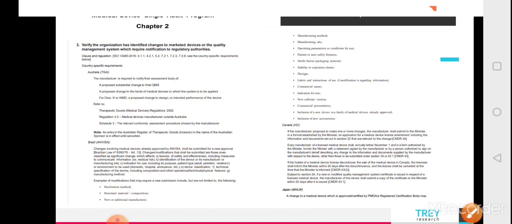So in this chapter almost every country has its own additional requirement. This is a very simple way. Every chapter has its own tasks, and for every task they have explained whether there is any additional requirement or not. If there is any country-wise additional requirement, then they clearly mention what the additional requirement is. That is a very simple way through which you can easily understand the country-wise additional requirements.